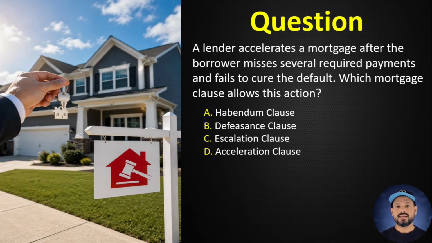Question number 46. A lender accelerates a mortgage after the borrower misses several required payments and fails to cure the default. Which mortgage clause allows this action? A. Habendum clause. B. Defeasance clause. C. Escalation clause. D. Acceleration clause. Correct answer D. Acceleration clause. An acceleration clause allows the lender to demand the remaining loan balance after default.